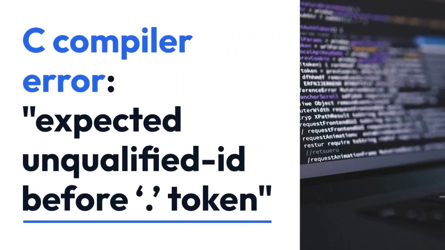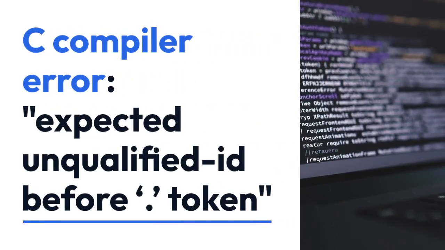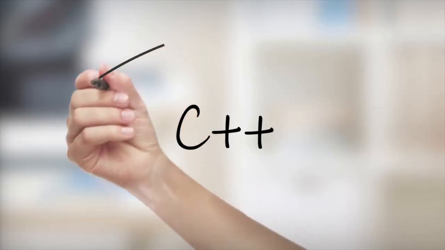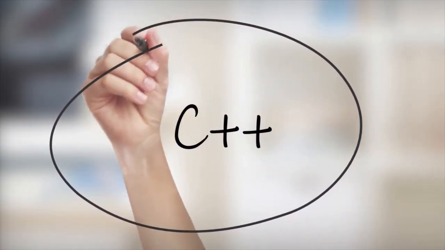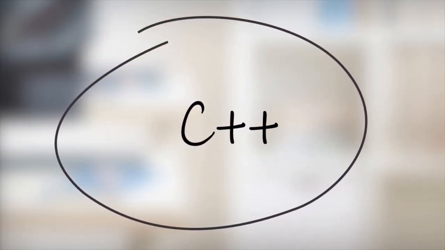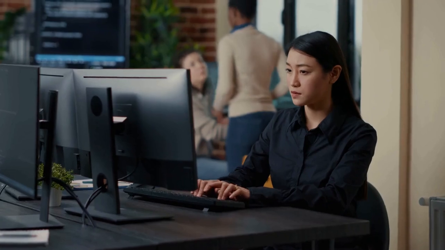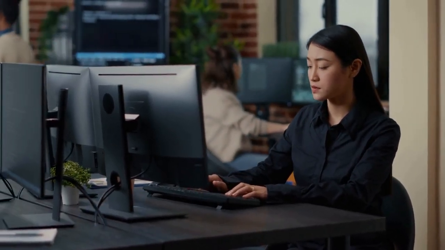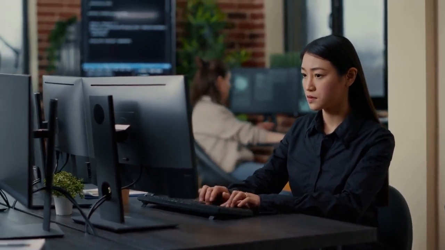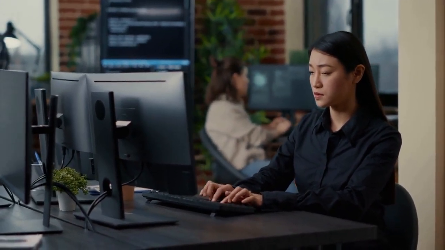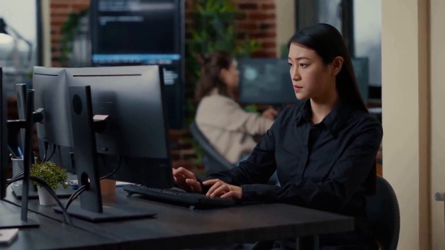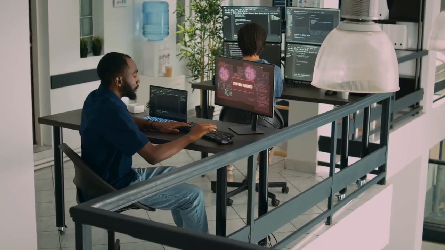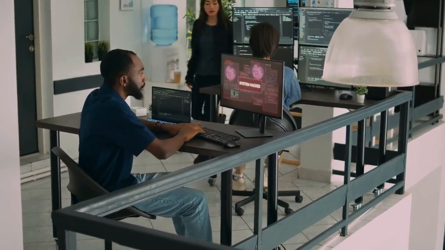Let's dive into understanding the dreaded C compiler error, "expected unqualified-id before token." This error usually pops up when you try to access a member of a structure, class, or union incorrectly. It essentially means the compiler is confused. It encountered a dot operator expecting to see something that identifies what you're trying to access before the dot, but it found nothing valid. Let's break down the common causes and how to fix them.